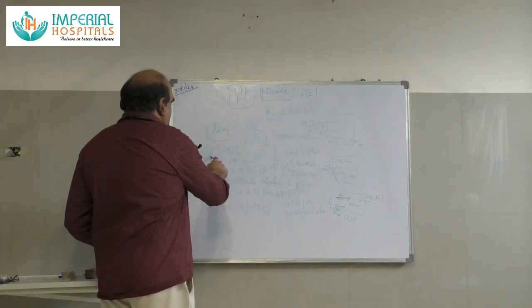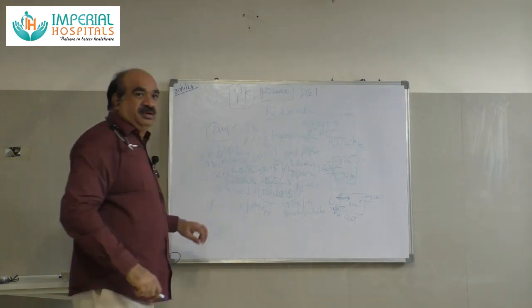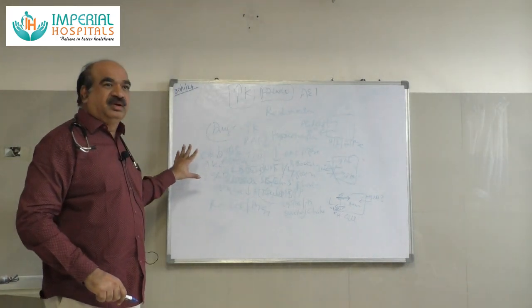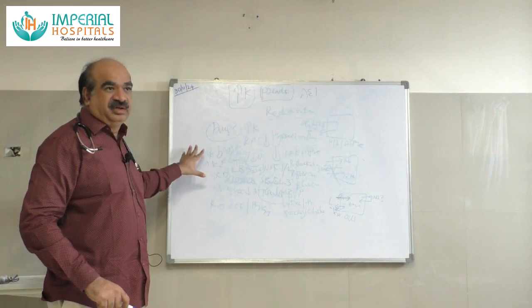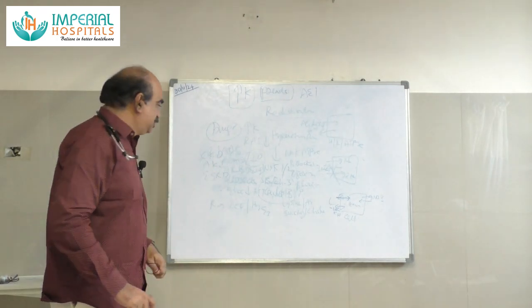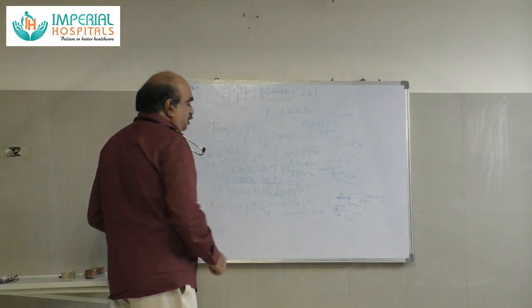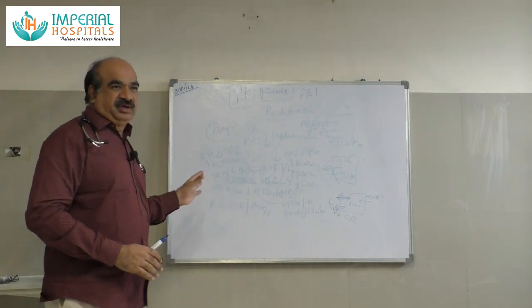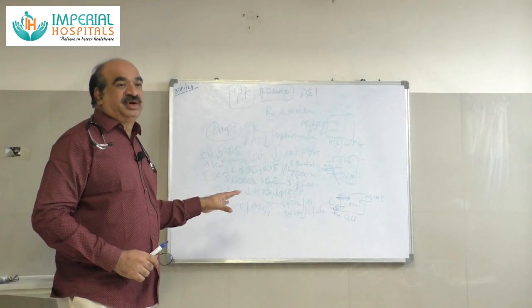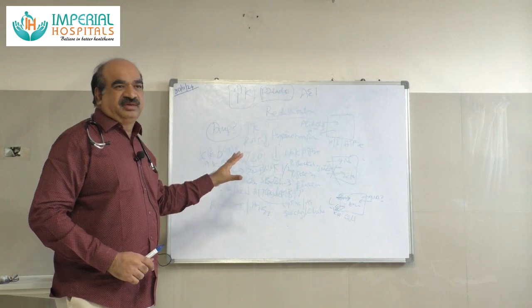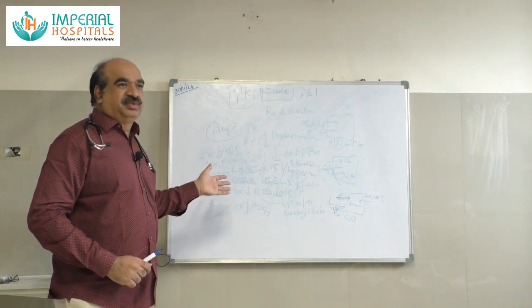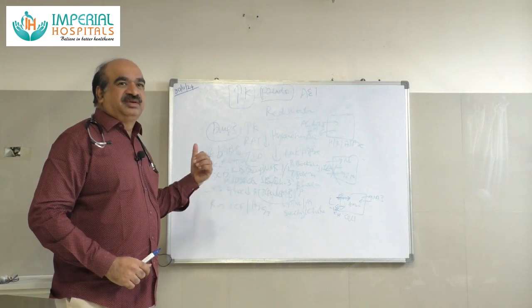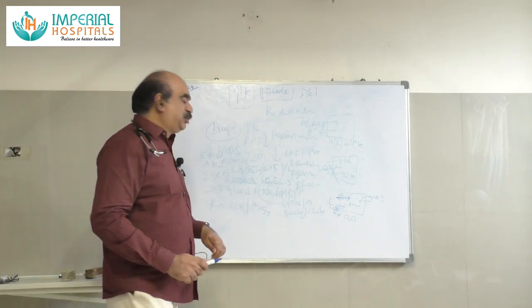hypoaldosteronism. Even in CKD or acute kidney injury or in end-stage renal disease, in all these conditions, there can be hyperkalemia. So all kidney states, acute kidney injury or CKD in end-stage renal disease patients. And another mechanism is resistance to mineralocorticoid. Whenever there is resistance to mineralocorticoid, in all tubulointerstitial disease, there will be resistance to mineralocorticoid. In familial causes, pseudohypoaldosteronism type 1, there will be resistance in the ENaC channels that can cause hyperkalemia.